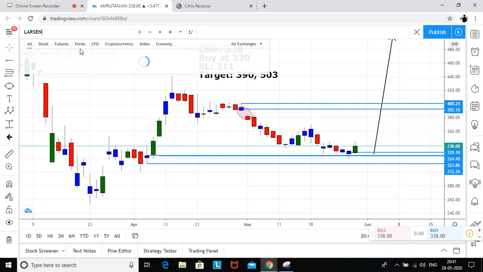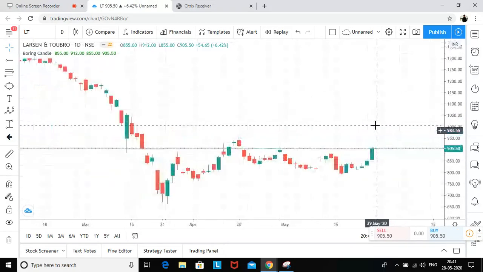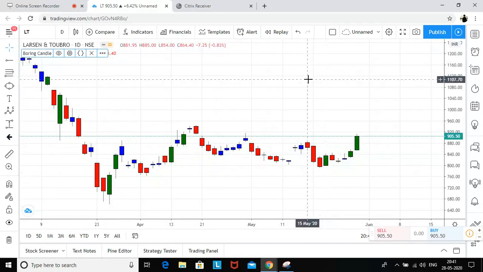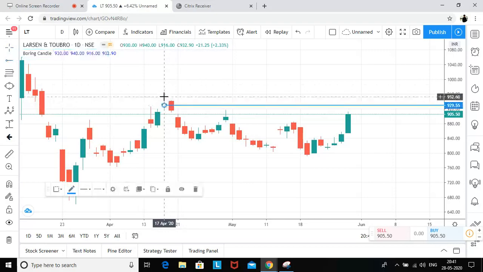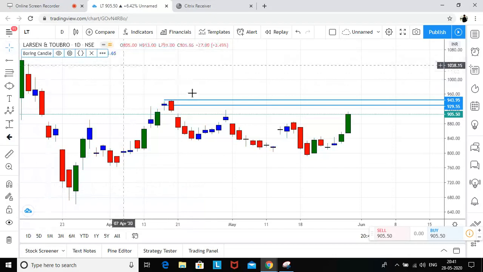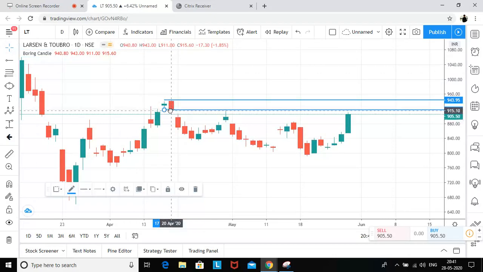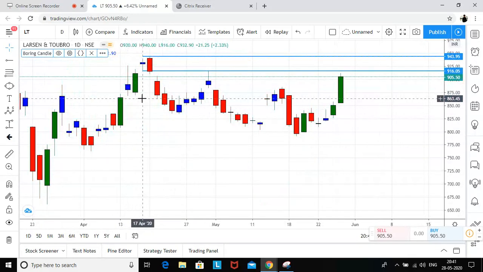Let's see, Larson and Kudrow. Okay, so now again, boring candle. If I see, this was the supply zone, this was the supply zone, and this was the stop loss. So for the aggressive entry, this was the lower wick of this candle.